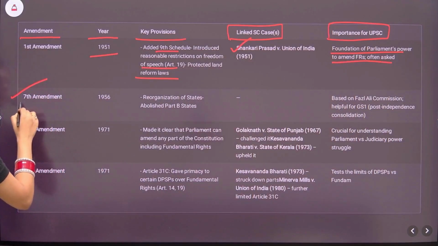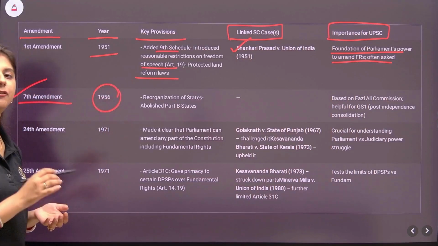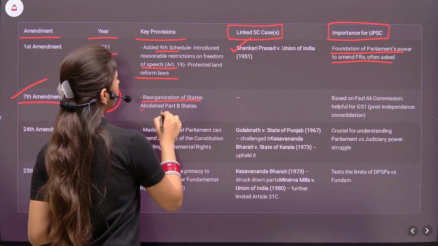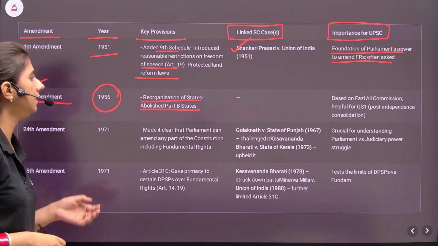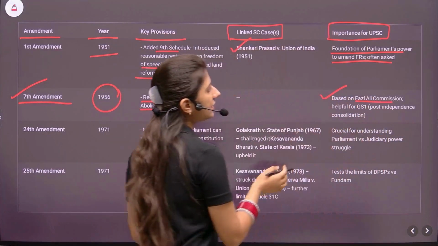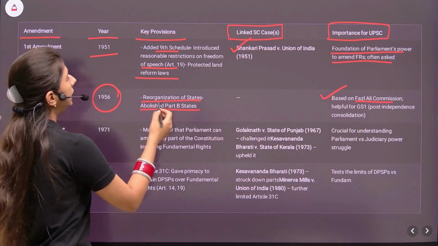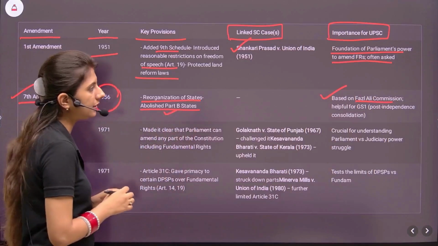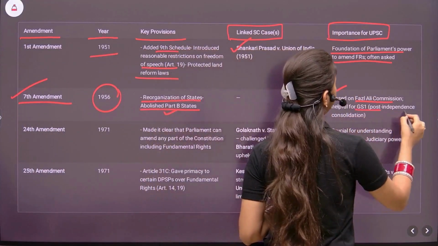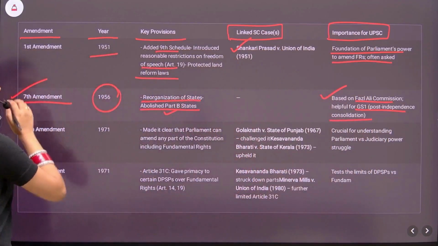7th Amendment. It was brought in the year 1956. Reorganization of states, abolished Part B states. It was based on Fazal Ali Commission. So all the facts are mentioned here. With the amendment, the major provisions, for example, it abolished the Part B states and it was based on the Fazal Ali Commission, which is helpful for GS1 as well, because in the post-independence consolidation, you can even quote this.